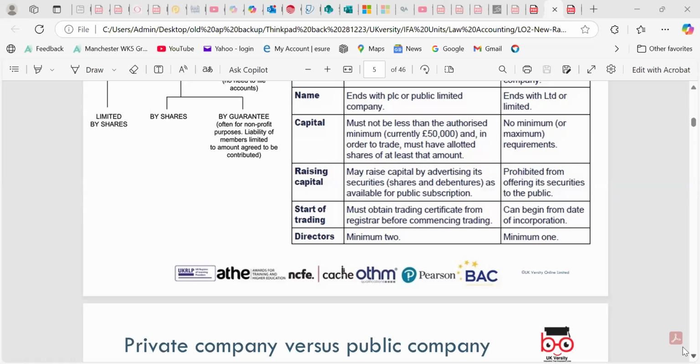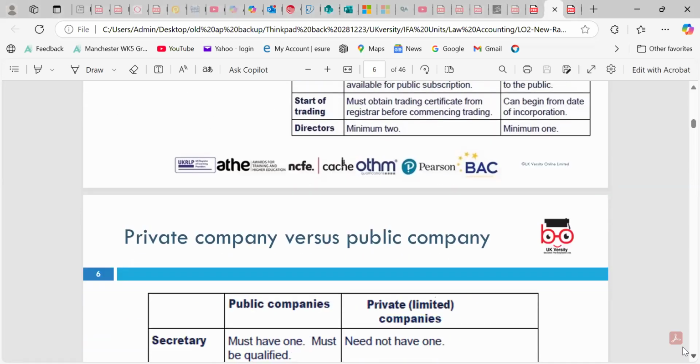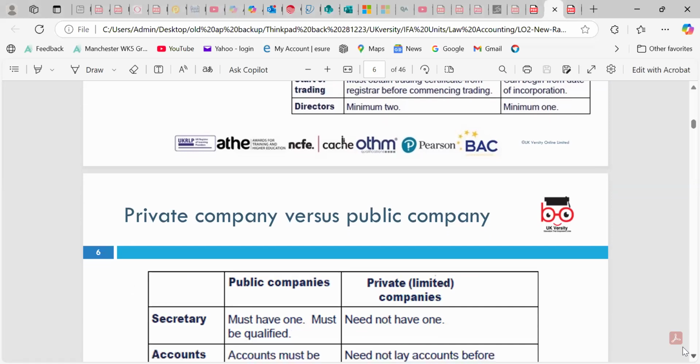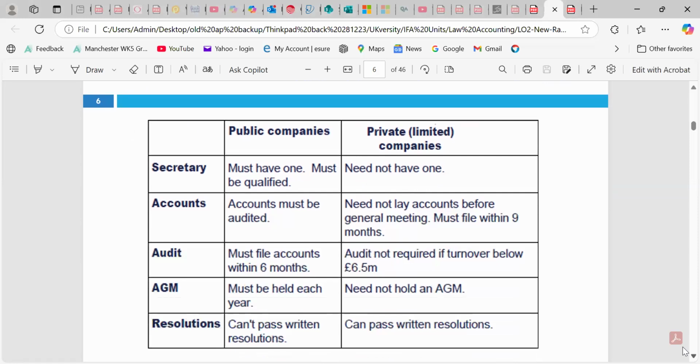Okay, so of course sometimes we don't pay the dividend. No one really asks, but shareholders really expect it. So we can look around the incorporation certificate, and the minimum directors in public and private limited companies: minimum twos and minimum ones. So those are the key differences we can look around.